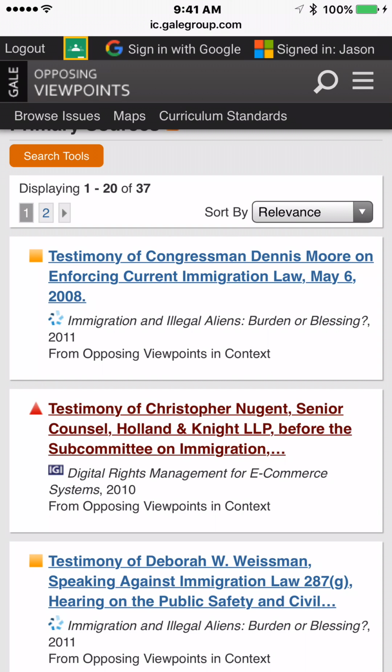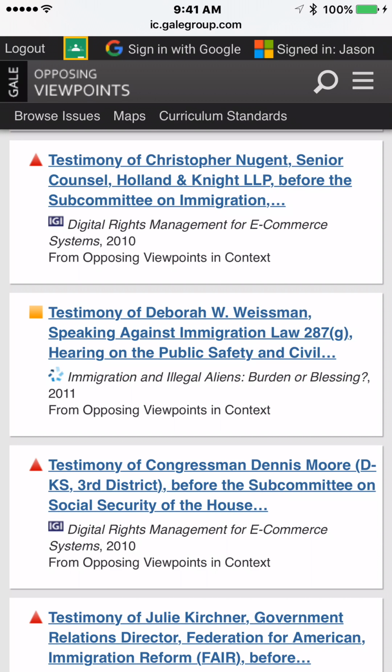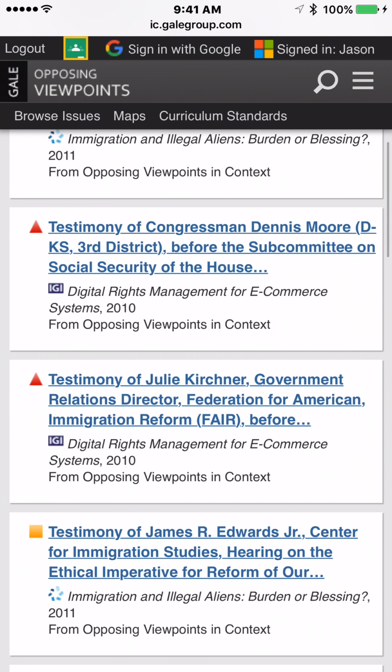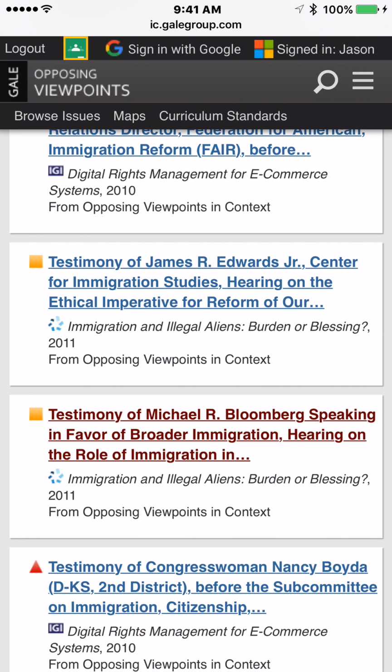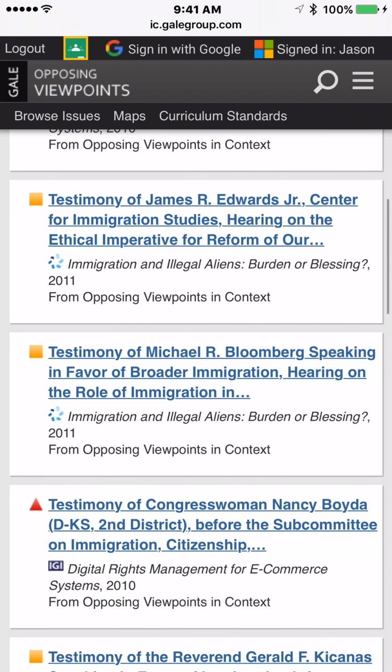By the way, those symbols next to these texts indicate the complexity of the text. So a yellow square means it's intermediate. The red triangle indicates that it's an advanced type of text. Judging from the titles, these are testimony transcripts from different people. Congressmen, government relations directors. So there are people in official capacities, and it'd be good to use some of their thoughts if they match up with ours. So let's see.